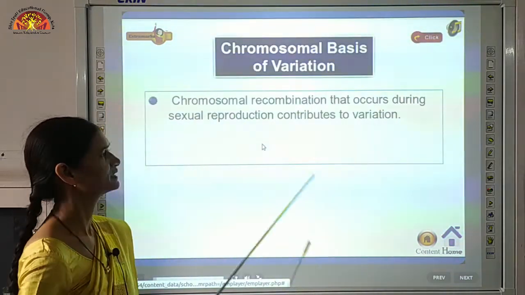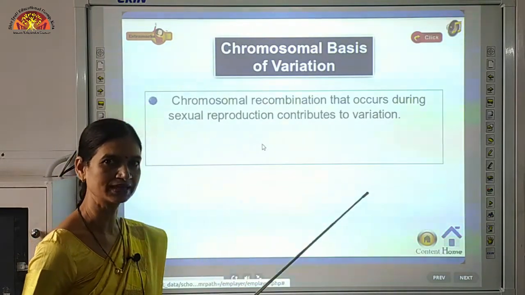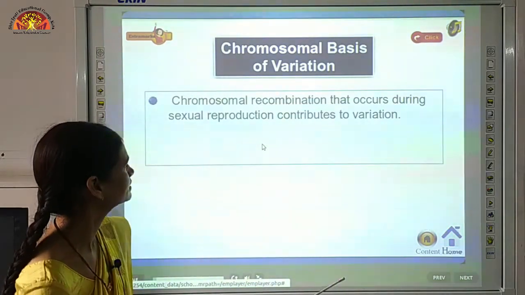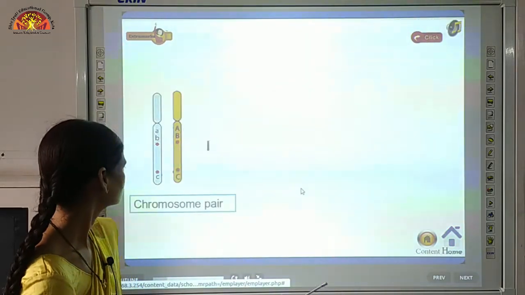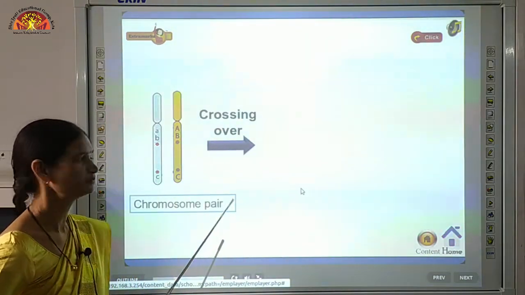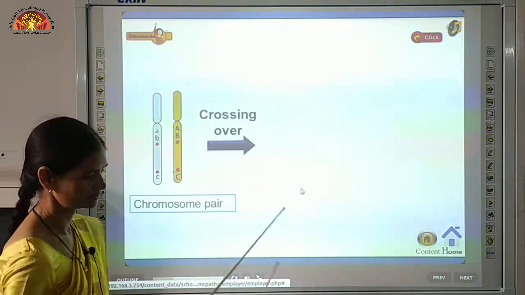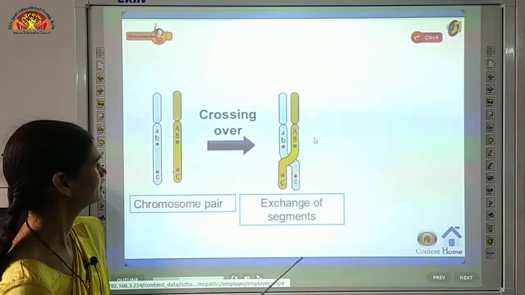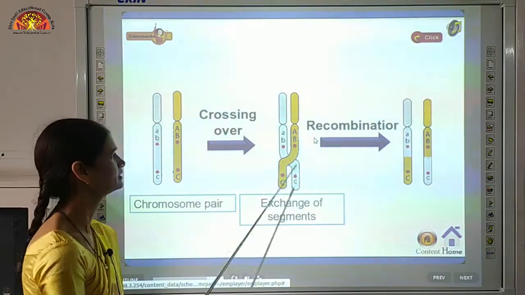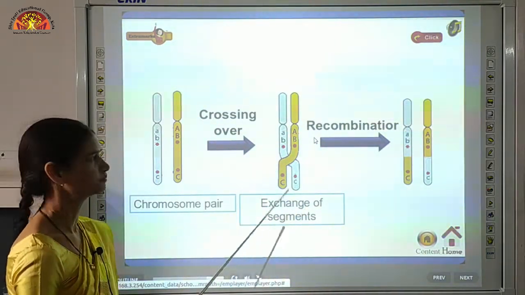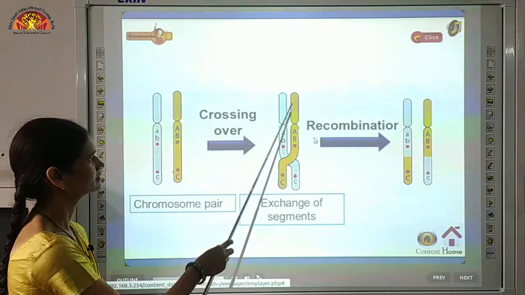Now chromosomal recombination, chromosomes recombine and new characters will be produced which will lead to variation. You can see these are the pair of chromosomes, and when crossing over happens in them, the characters or genes cross over and new combinations are formed. This is one of the chromosomes and this is another chromosome.